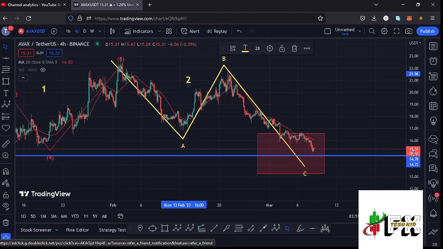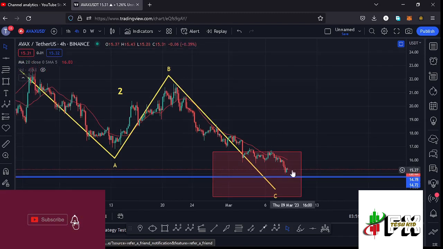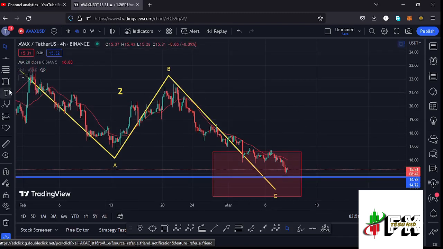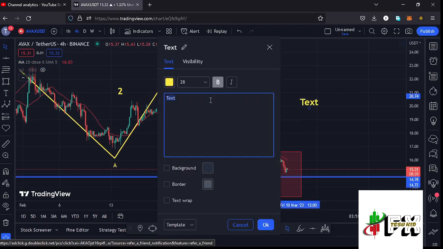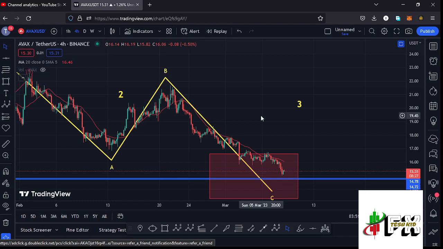And since we are holding above a key area of support at around the $14.78 mark, and we have also managed to get into the minimum retracement area, there are chances that we might start gearing up, see a break above the 20-day MA, and continue pushing even higher in what could be the start of the formation of a larger Elliott wave count 3. And that is because we have managed to get into the minimum retracement area in the formation of this wave 2, and in case we continue gearing up and also have confirmations that we have seen the low for that higher Elliott wave count 2, there are chances that that could be the start of the formation of a larger Elliott wave count 3.